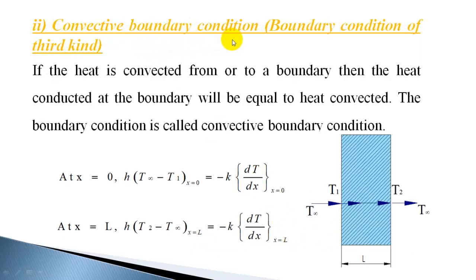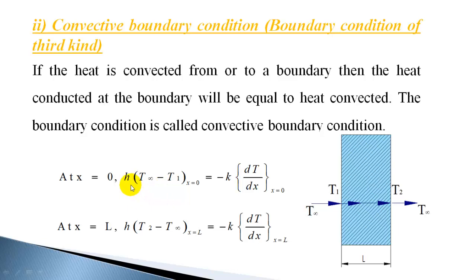Next is the convective boundary condition. In the convective boundary condition, convection at a surface is specified; the convection heat transfer coefficient is specified. So h is the convection heat transfer coefficient, and when it is given, the convective heat transfer per unit area is h into the temperature difference.